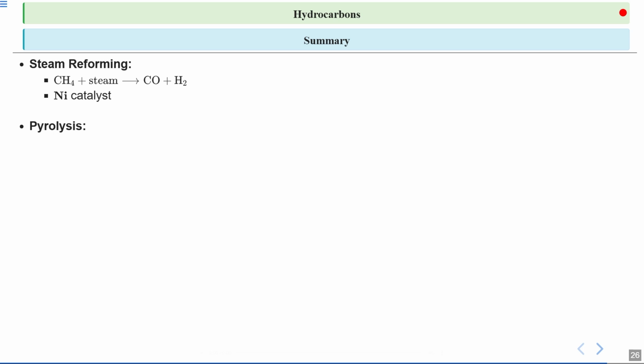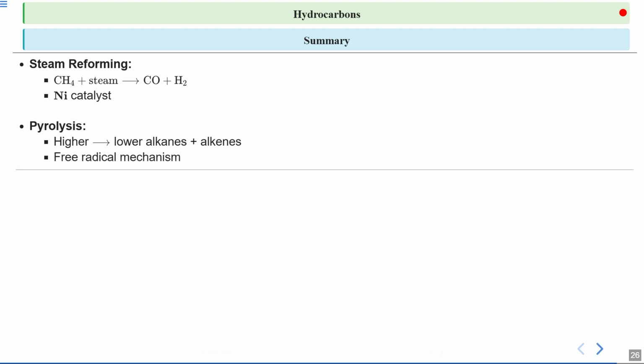Lastly, we talked about pyrolysis. Basically, pyrolysis means breaking larger hydrocarbons into smaller ones. How do we do it? We simply heat our longer chain hydrocarbon, and we get a mixture of lower alkanes. Now, this process is not that useful because it gives us a mixture of alkanes that are very difficult to separate, and this reaction goes through the free radical mechanism.